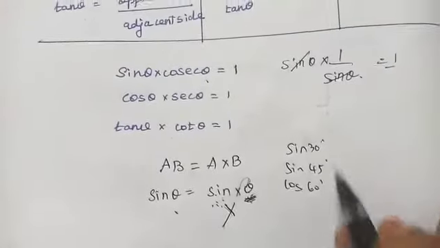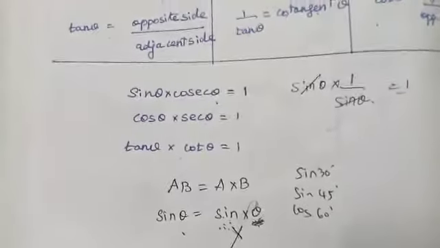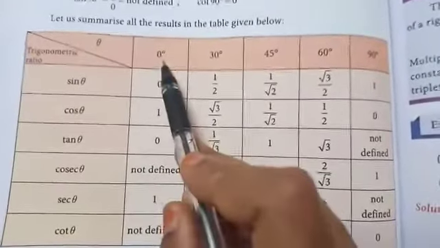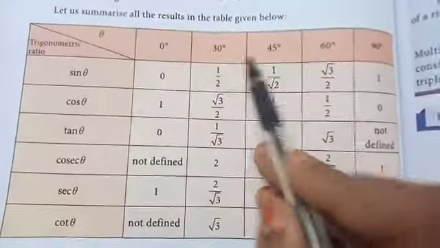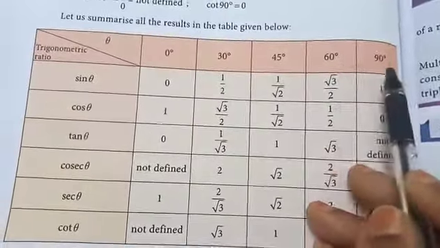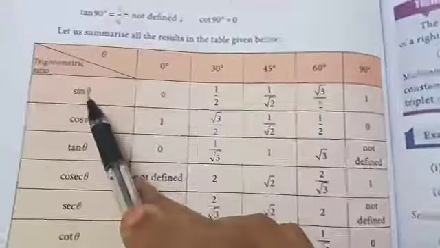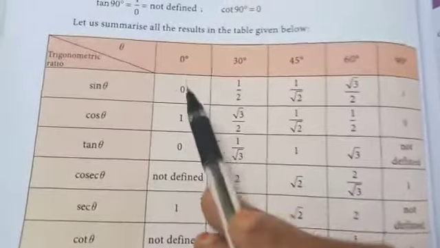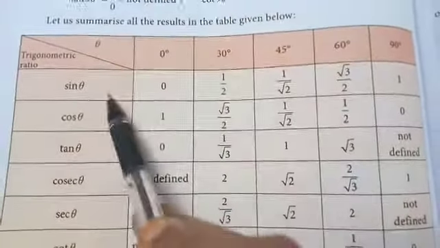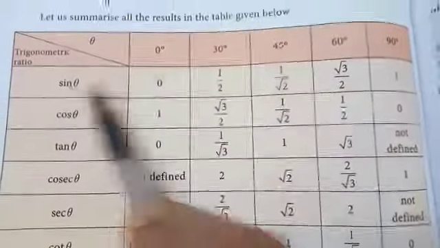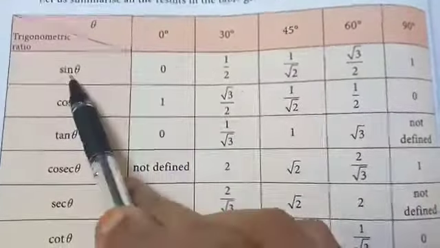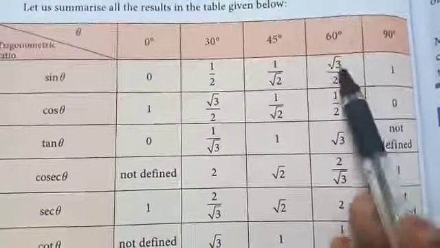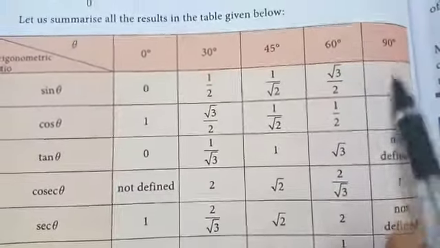This tabular column is given in the book itself. So for sin theta, the values of theta are 0, 30 degree, 45 degree, 60 degree, 90 degree. Suppose we take theta as 0, it means sin 0 is 0. For 30 degree, sin 30 is 1 by 2, sin 45 is 1 by root 2, sin 60 is root 3 by 2, sin 90 is 1.